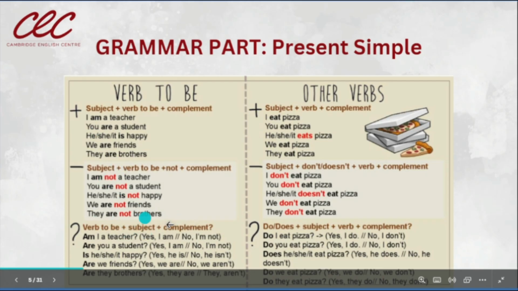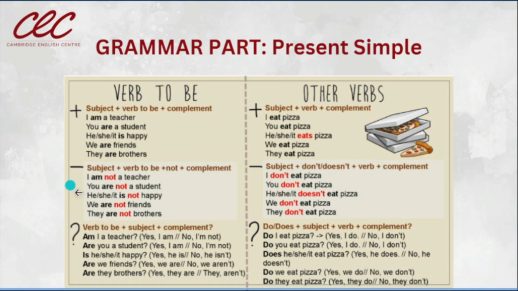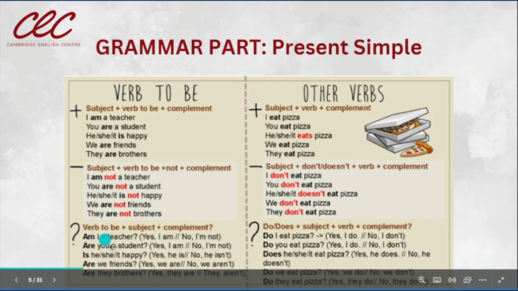We need to add the word not to put them in the negative form. And when we want to make questions, remember that we need to change the order. We start with the verb to be and then the subject. Am I a teacher? And we can answer yes or no in this kind of questions. Yes, I am. No, I am not. Are you a student? Yes, I am. No, I am not. Is he, she, or it happy?